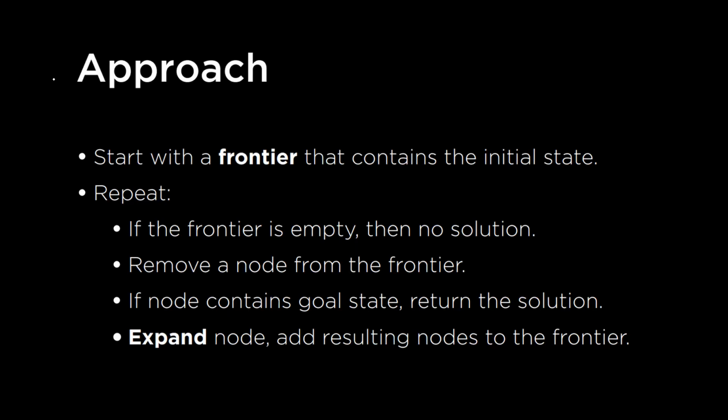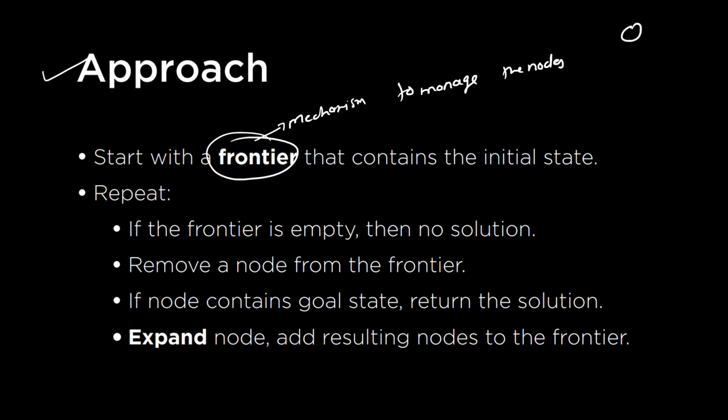Now let us consider one approach here. Suppose we are given a graph and we want to find some element. How are we going to approach that particular problem? Start with a frontier that contains the initial state. The frontier is basically a mechanism to manage the nodes. If I'm on this particular node, whether I should go to this node or this node, that is what the frontier manages.